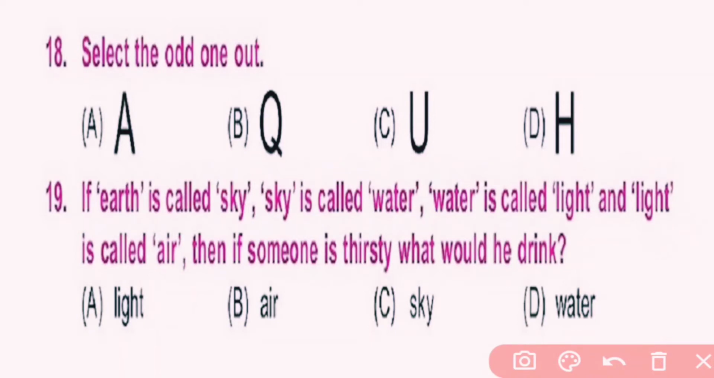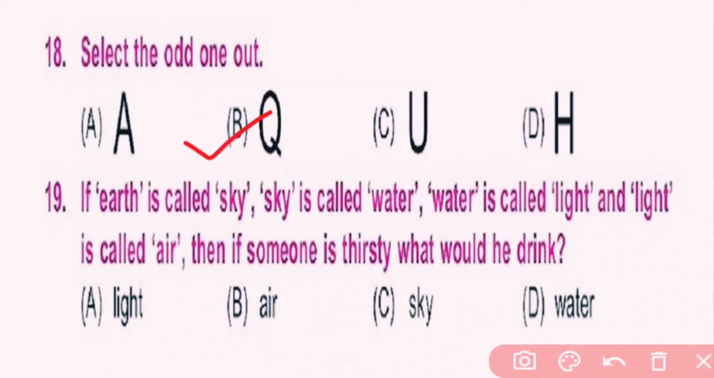Question number 18. Select the odd one out. Here, except Q, all options have a line of symmetry. Only Q has no line of symmetry. So B is the correct answer.